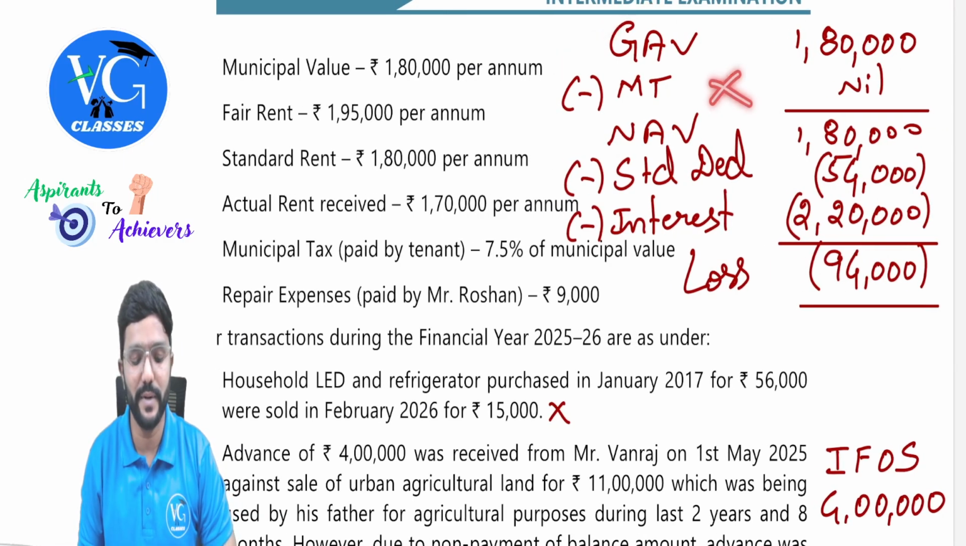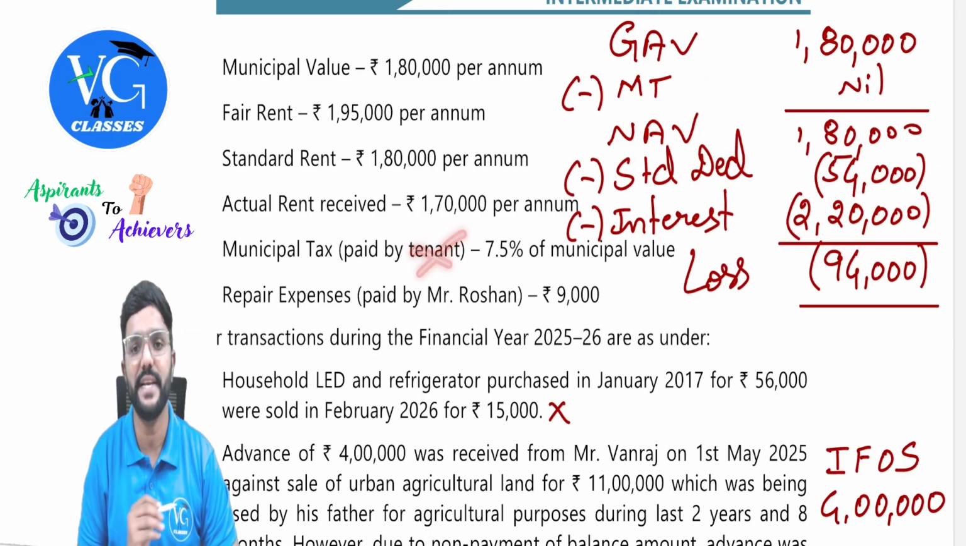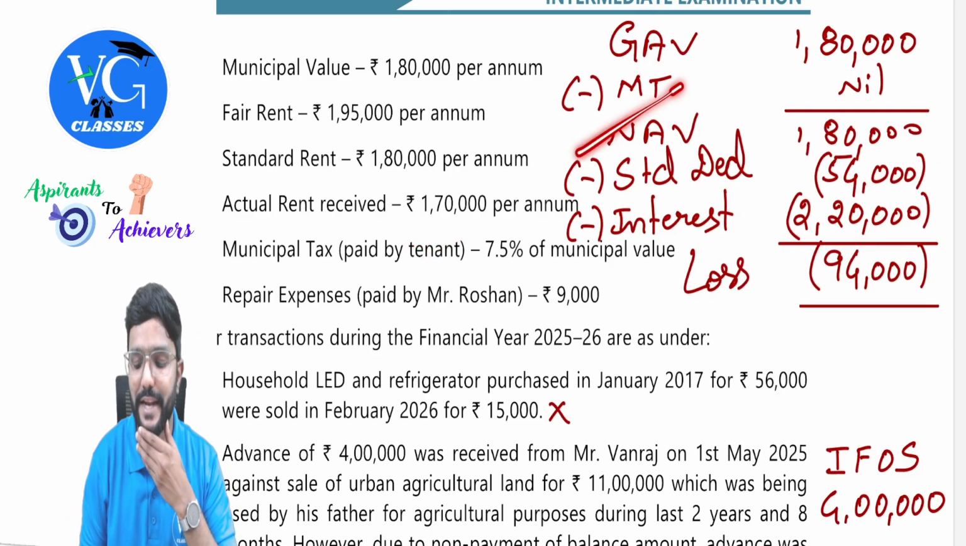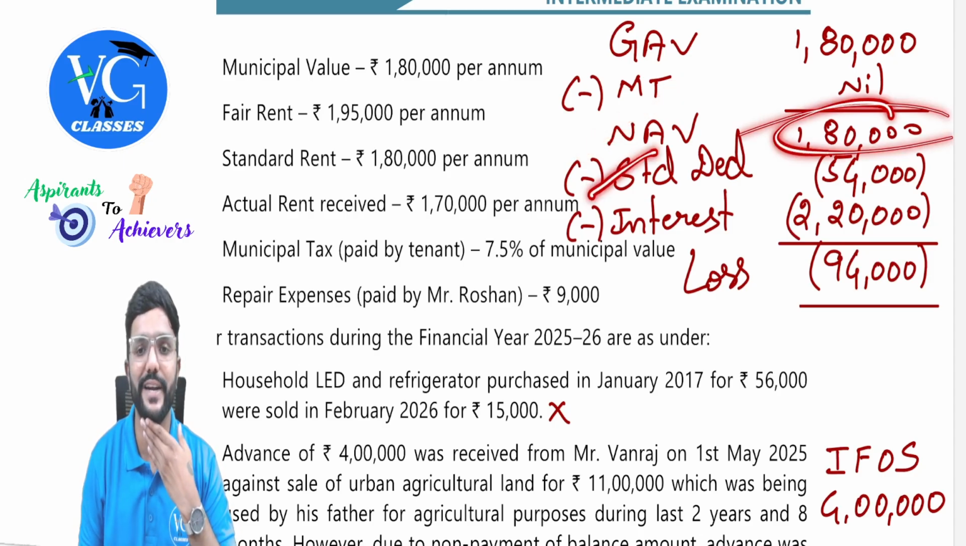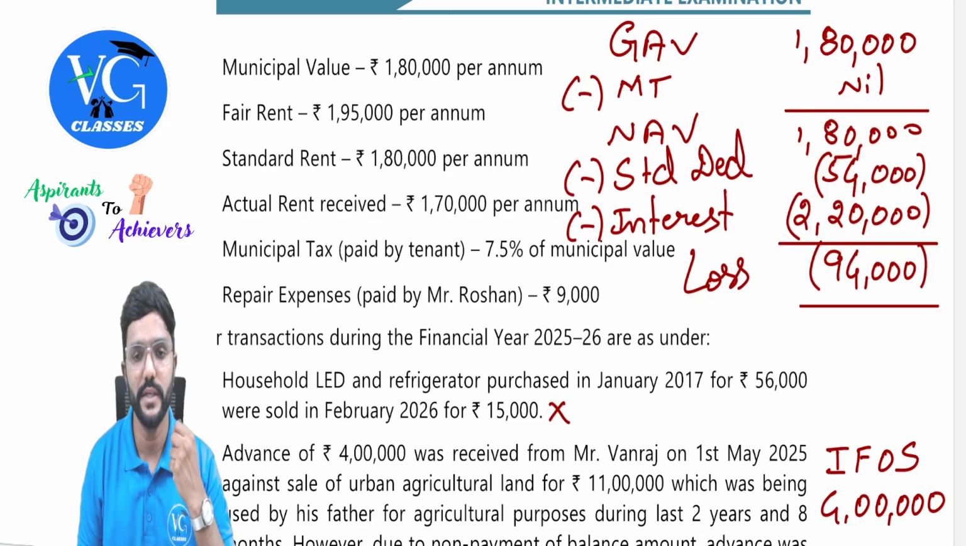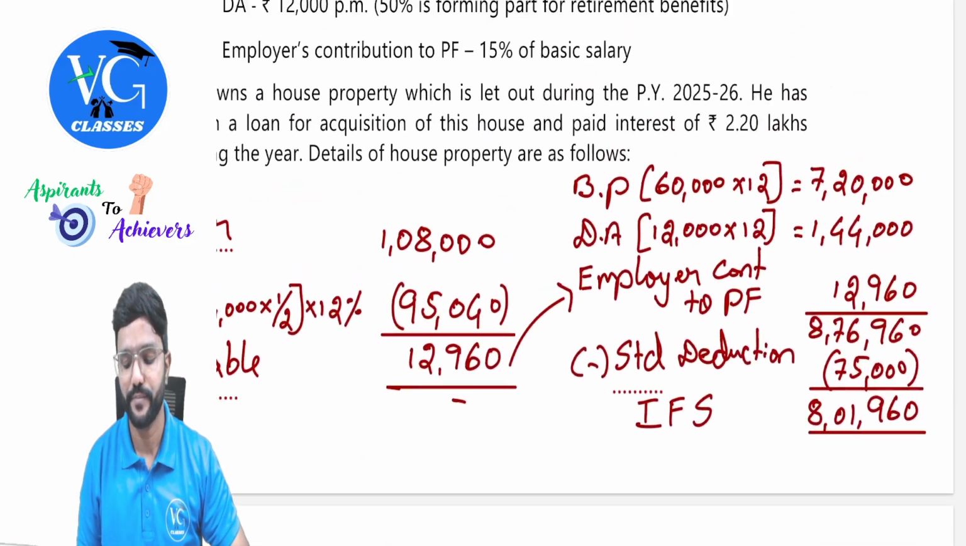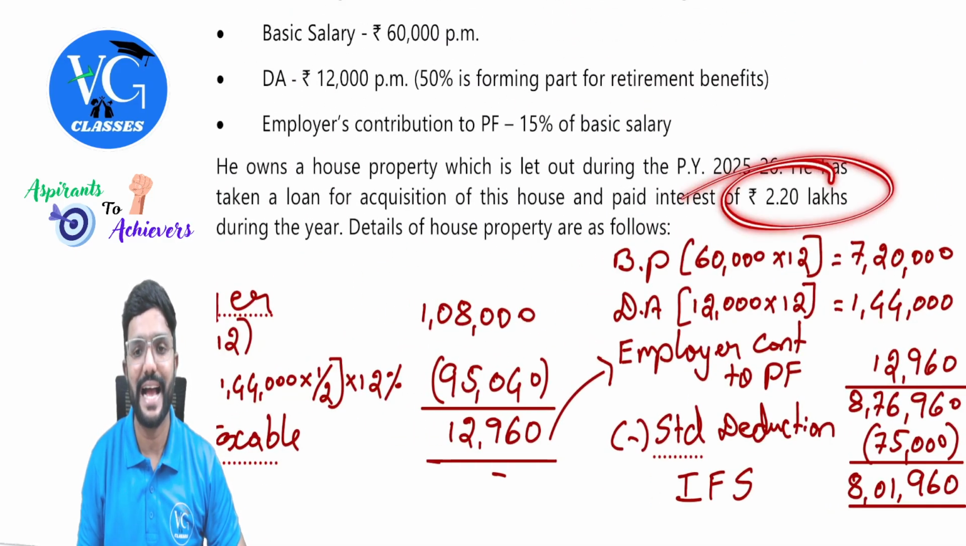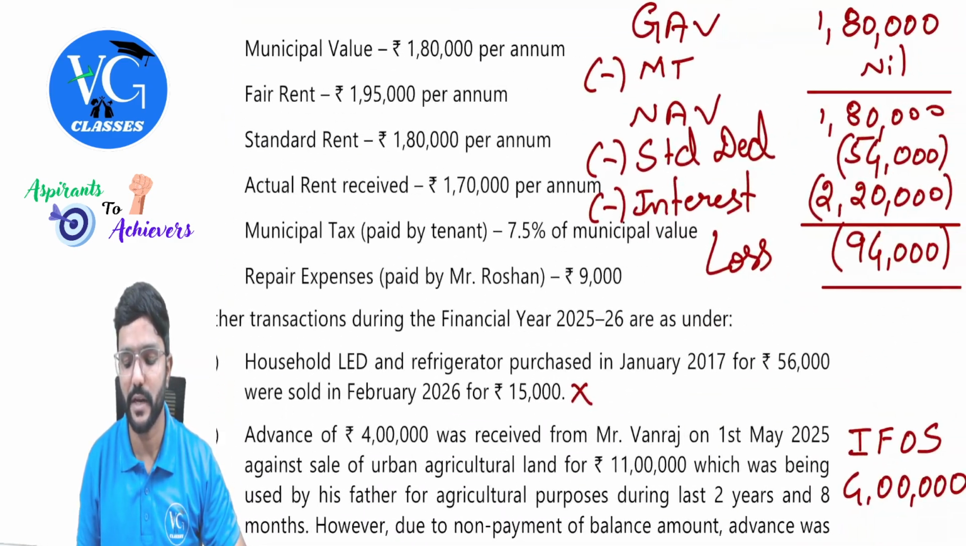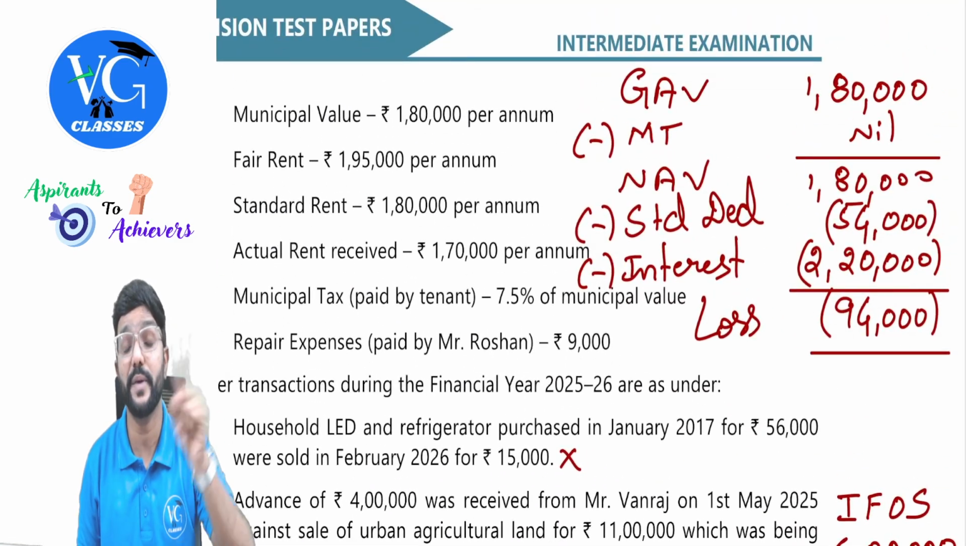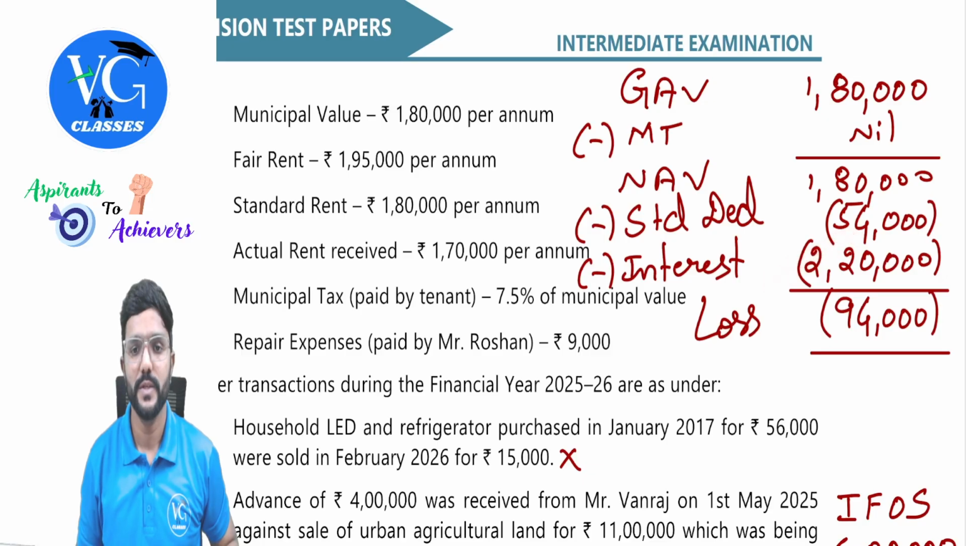No deduction for municipal tax as it is paid by tenant here. Okay. Then net annual value we are getting 1,80,000. Then standard deduction 30% of 1,80,000, which comes to 54,000. Then interest they have given it here 2,20,000. As it is a let out property, full interest is allowed as deduction, guys. As it is a let out property, no limit, 2,20,000. So there is a loss from house property 94,000.